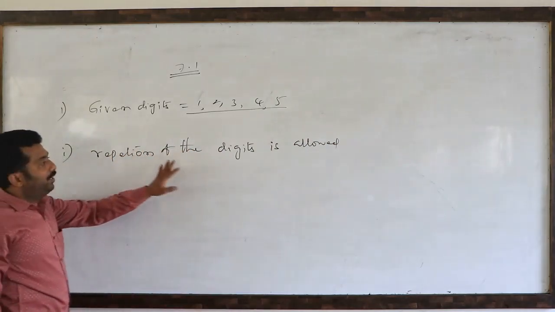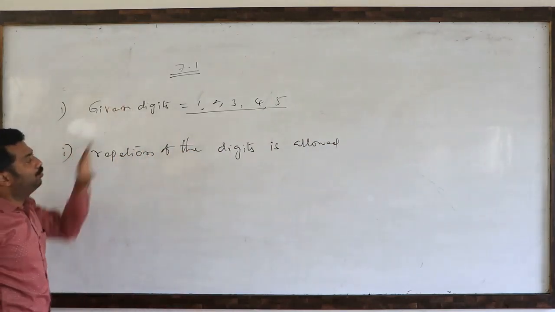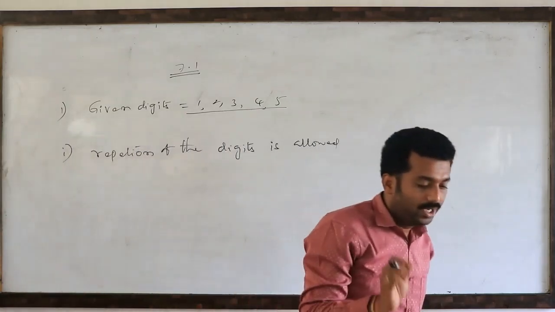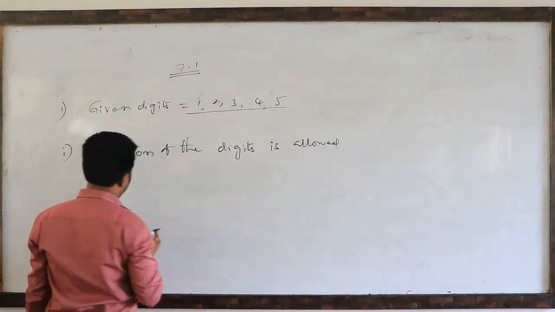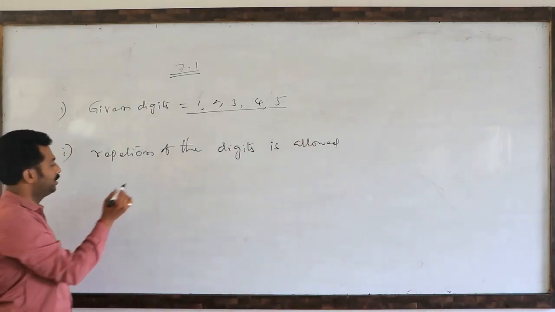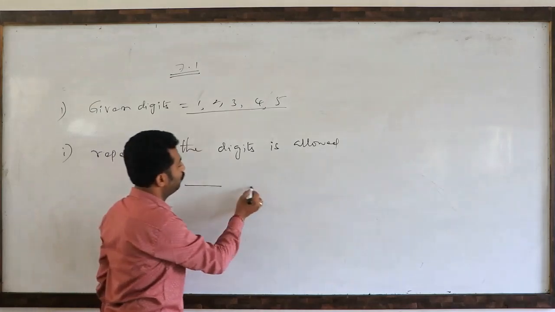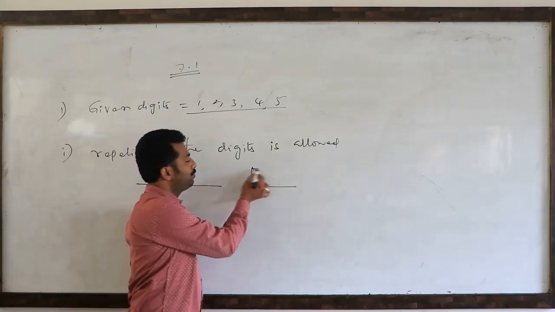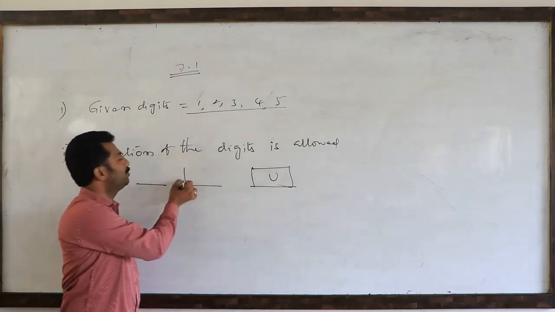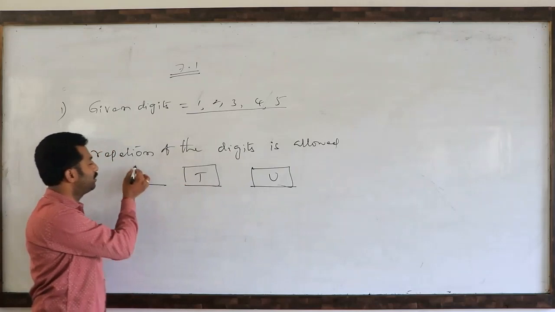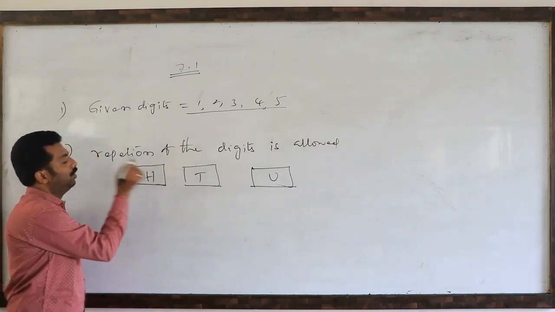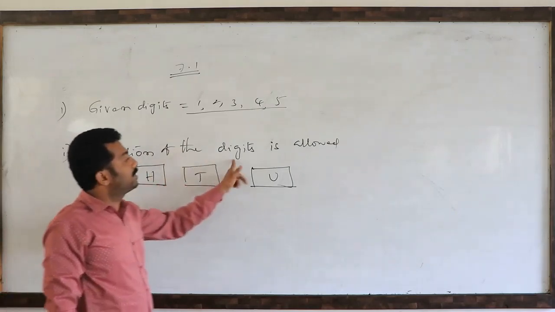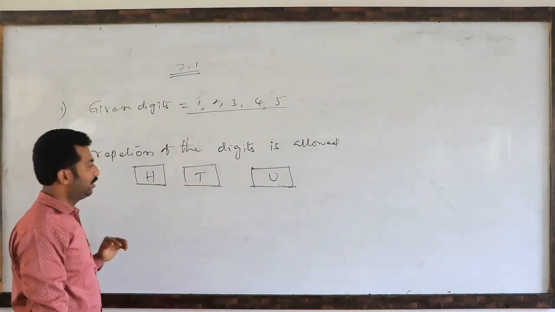Repetition of the digits is allowed. You observe, we have to calculate how many 3-digit numbers can be formed. Whether they are even or odd, they are not giving any condition. So we have to put 3 blanks like this. This is the units place, this is the tens place, this is the hundreds place. Repetition of the digits is allowed, so you can repeat a digit.